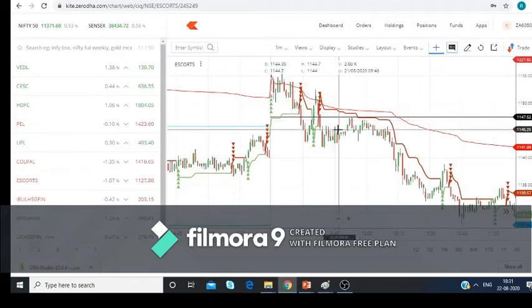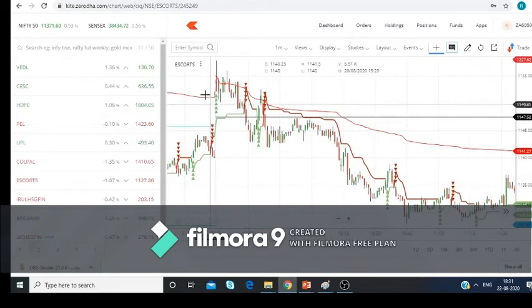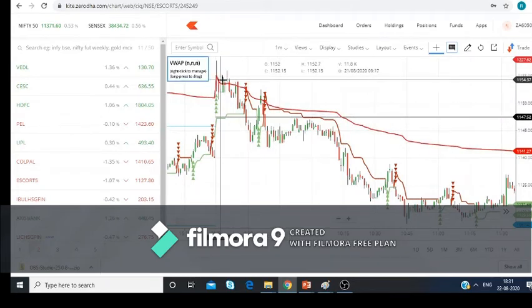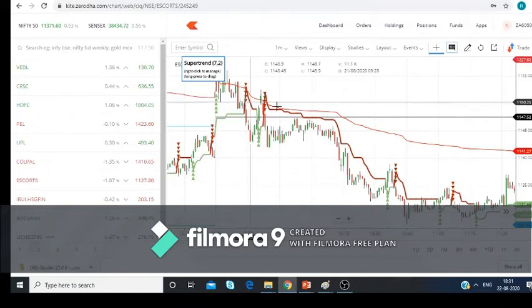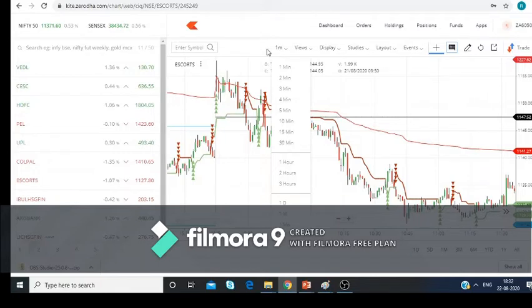So as we are seeing the stock of Escort in the time frame of 1 minute, what is this 1 minute? It means in every minute there will be one candle forming like this one. This is 9:53, and then the next candle will be of 9:54. Like this, in Zerodha, this is called a time frame.